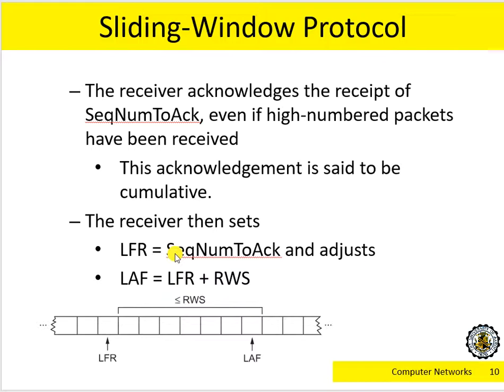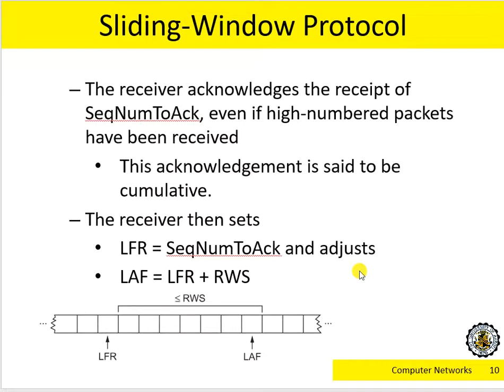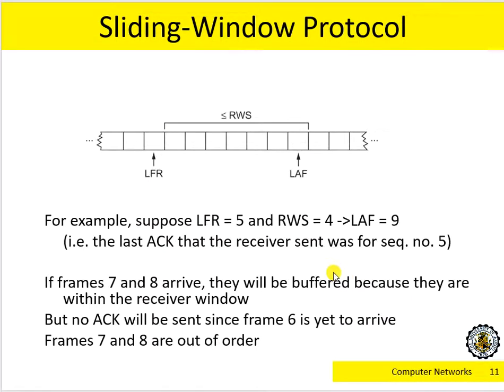As soon as I receive this sequence number in an acknowledgement, I will use it to update LFR, because that tells me up to which package has already been received. And then I can adjust LAF by calculating LFR plus RWS, because RWS is the predetermined window size.